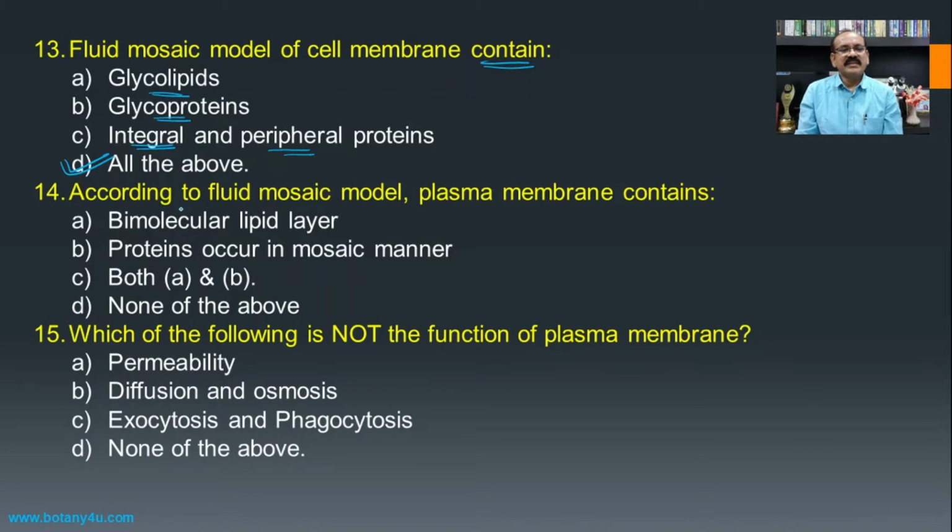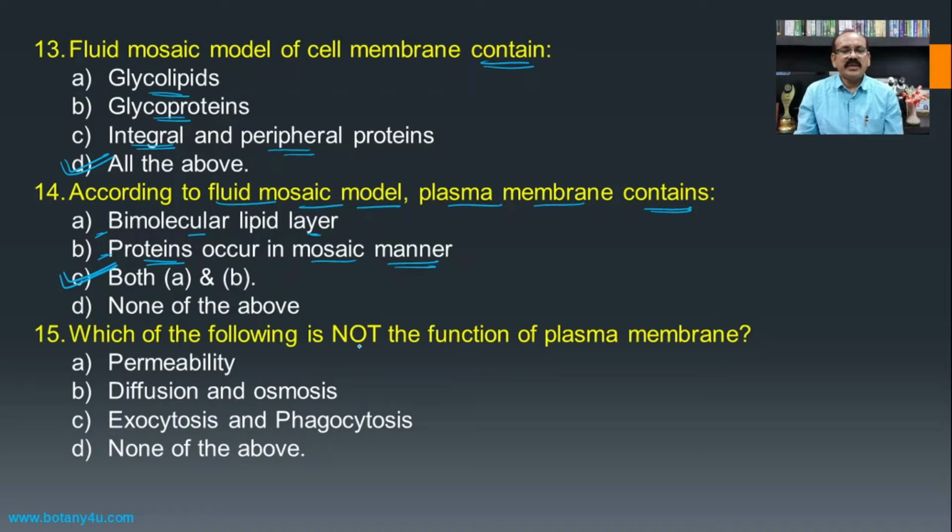Then according to the fluid mosaic model, the plasma membrane contains a bimolecular lipid layer, then the presence of proteins which occur in a mosaic manner, and hence the name is given as the mosaic model because of the presence of proteins here and there. And hence both these, that is the bimolecular lipid layer and the presence of proteins here and there in a mosaic manner, are the answer, and hence both A and B are the answers for this question.